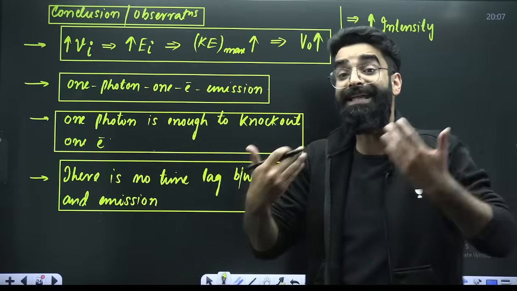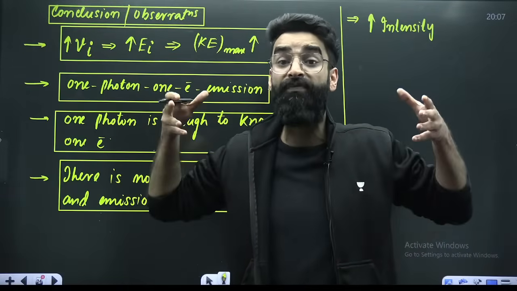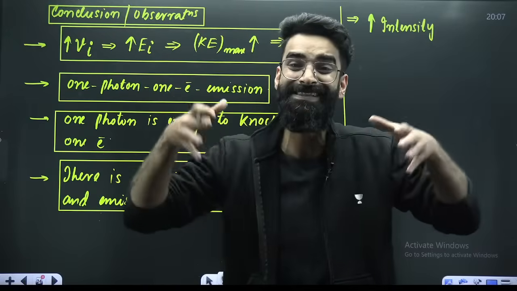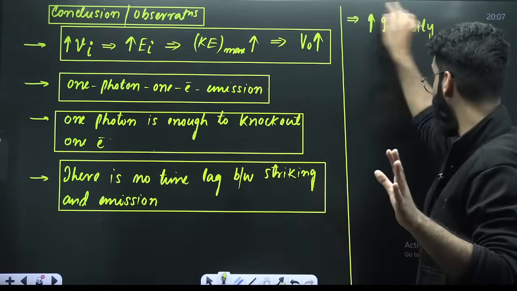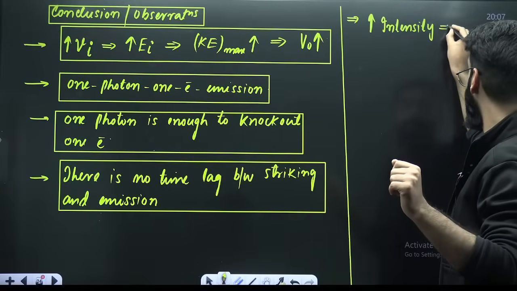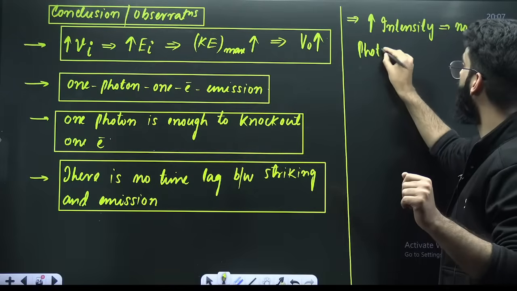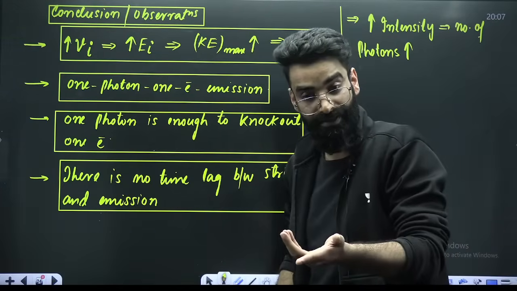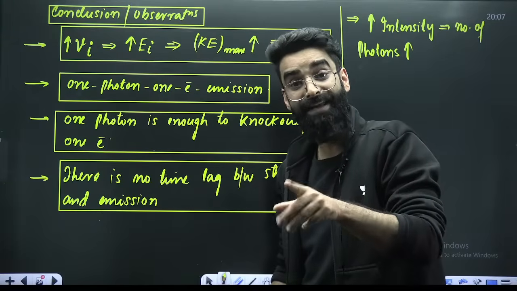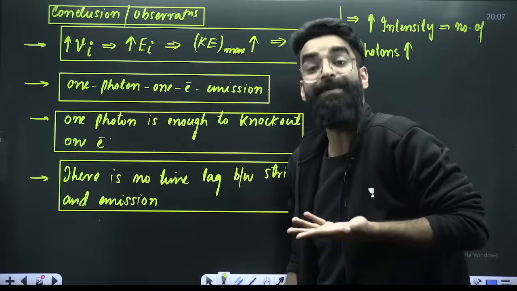I am increasing the number of photons which are going to be incident on the metal surface. The number of photons incident on the metal surface is increasing.